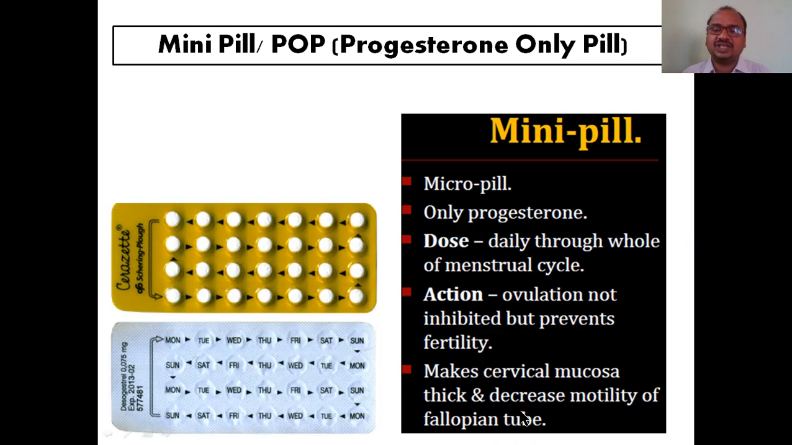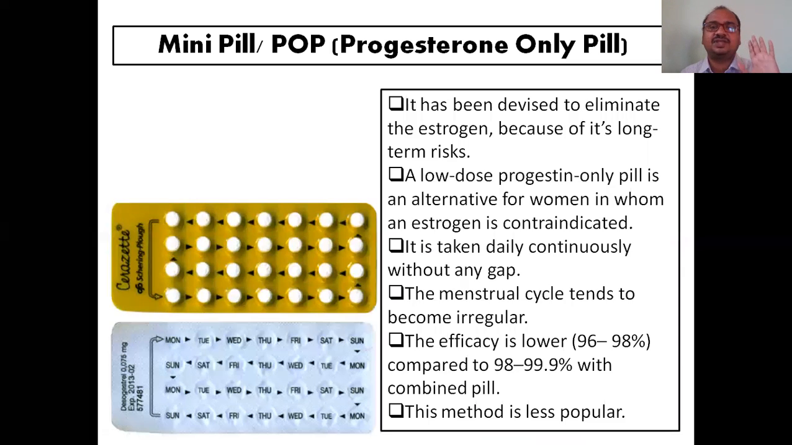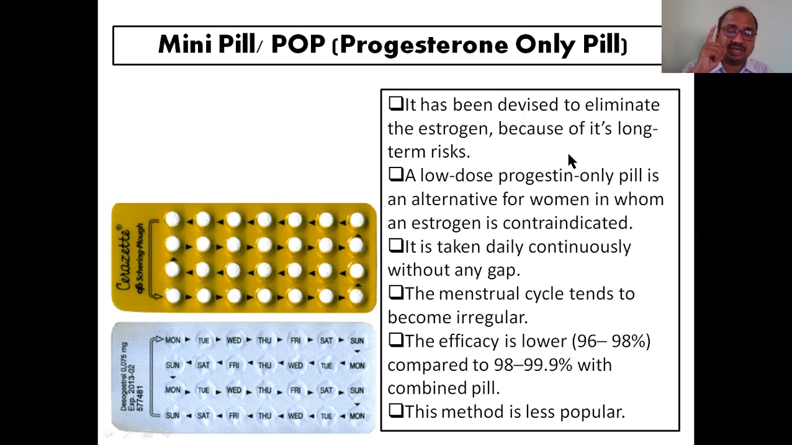It makes the cervical mucosa very thick, decreases the motility of the fallopian tube, ovulation will be inhibited, and fertility is prevented. These are the common actions. And it has been devised with the elimination of estrogen. Here in this, we are not at all using estrogen, because the long-term risks of estrogen are there. That's why they are not using estrogen.